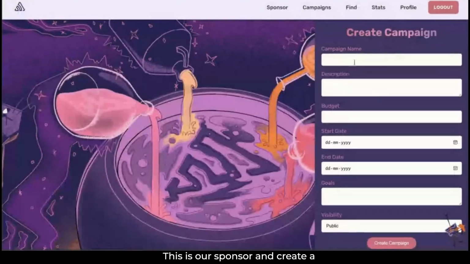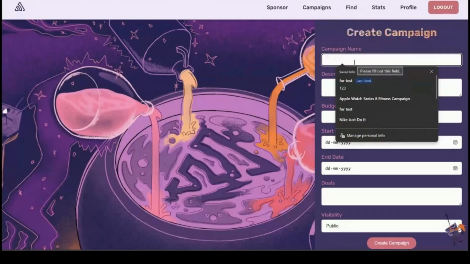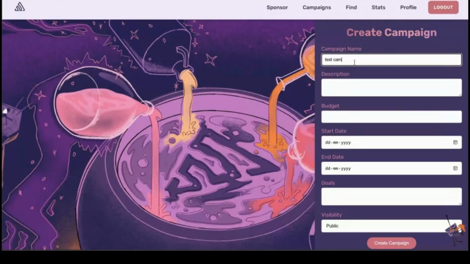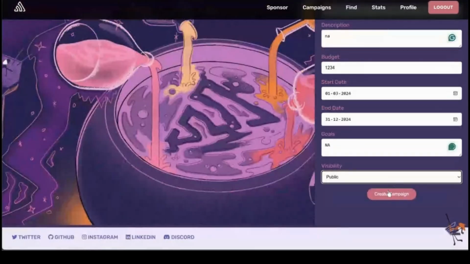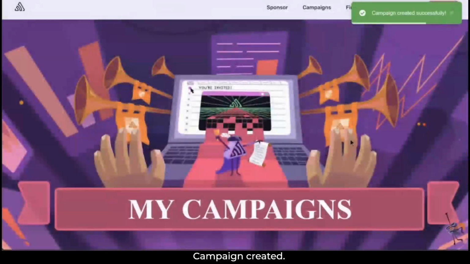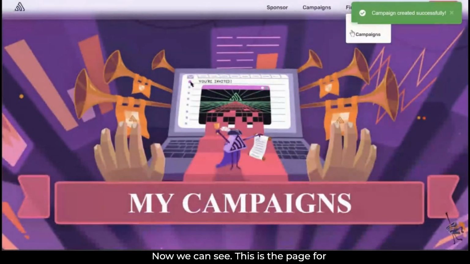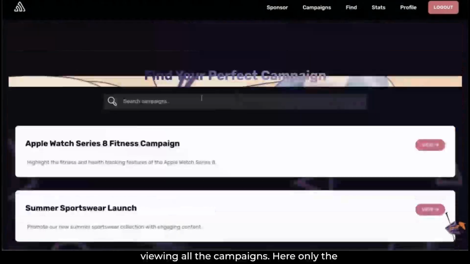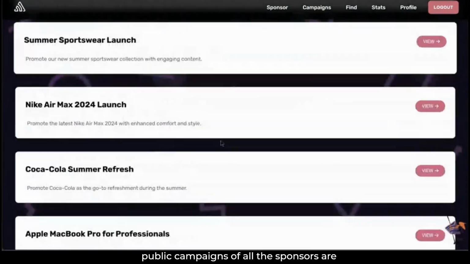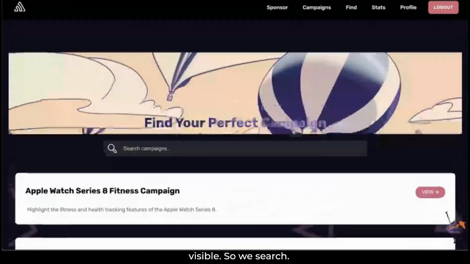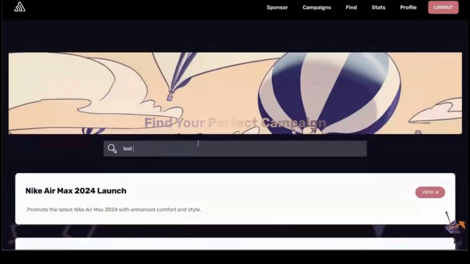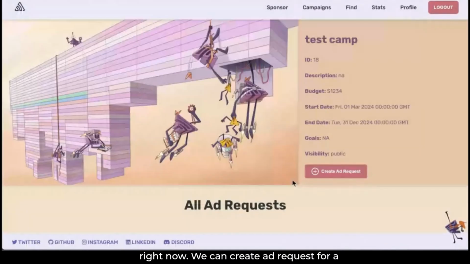This is how a sponsor can create a campaign. Campaign created. Now we can see this is the page for viewing all the campaigns. Here only the public campaigns of all the sponsors are visible. So we search. This was the campaign which we created right now.